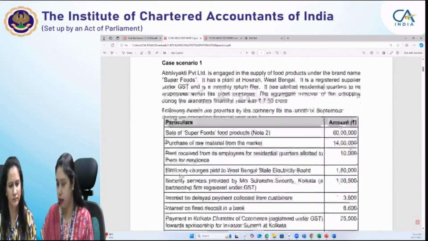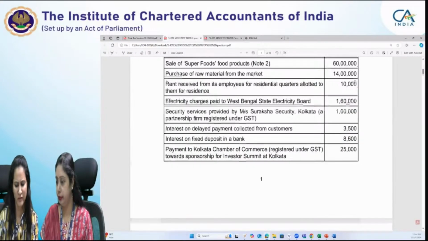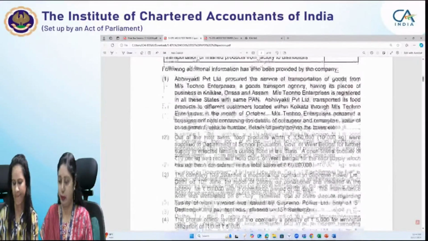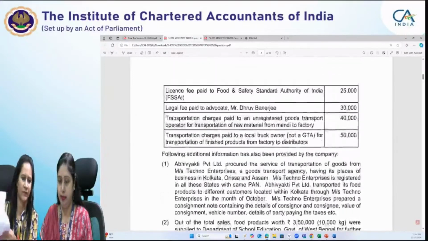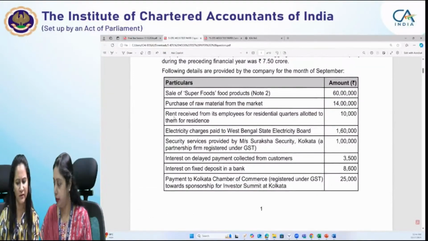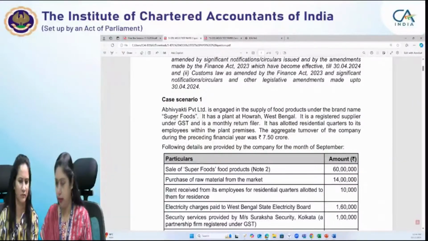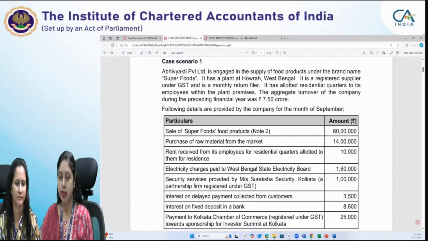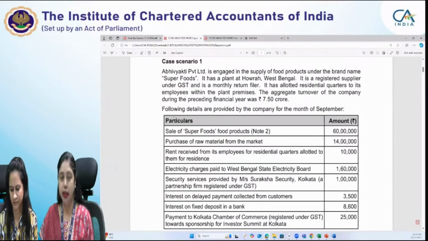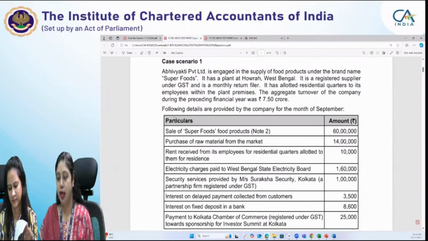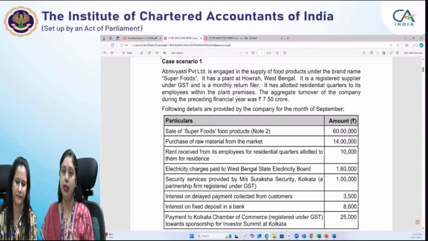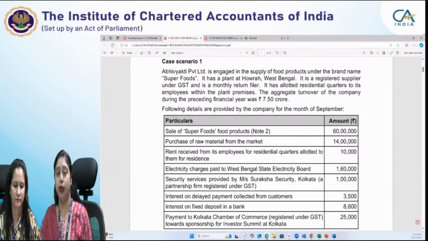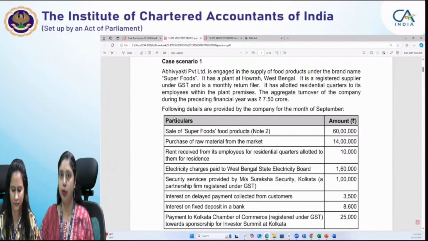So we will be starting with scenario 2, or should I start from here? You may use it. Afternoon. So case scenario 1. Suppose this is the examination paper which you have got. Now these scenario based questions, as we told you, you should first of all go through the scenario, the information given in it, then go through the MCQs and try to find the relevant information. So we will proceed in the exact manner in which you should attempt the scenarios in the examination.